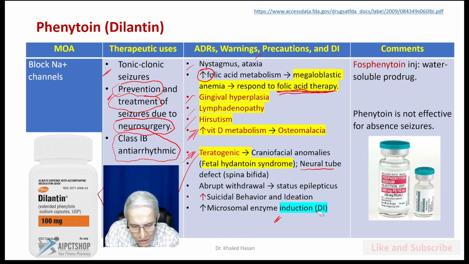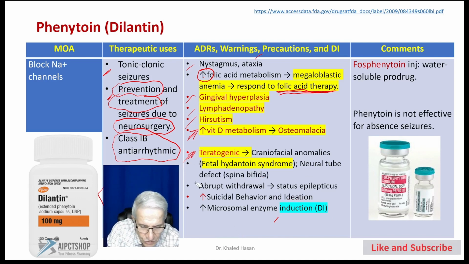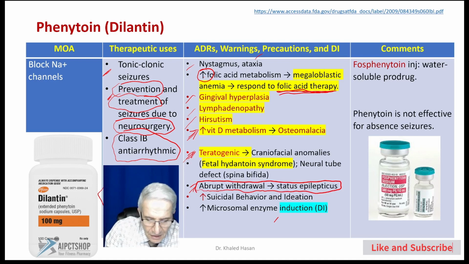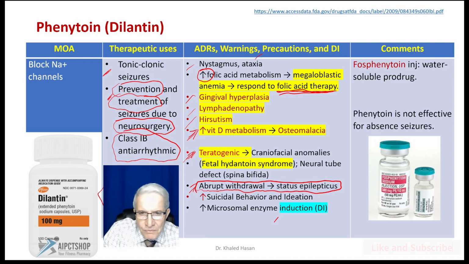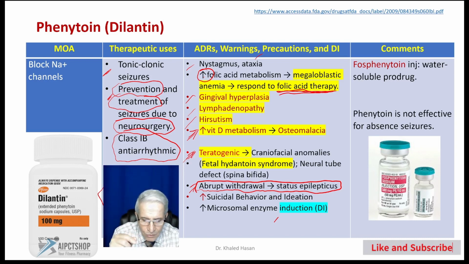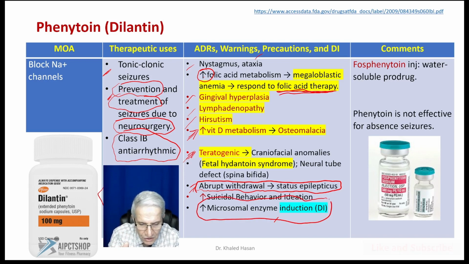We need to remember that when you place your patient on Phenytoin, you need to decrease the dose gradually, because if you stop the medication suddenly, the patient may suffer from status epilepticus. Some patients may suffer from suicidal behavior or ideation. We are going to discuss this last point, which is very important for us.